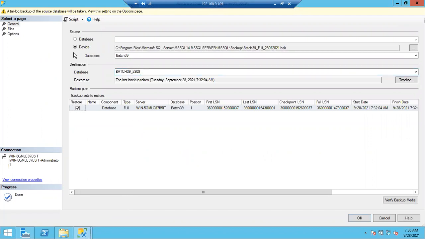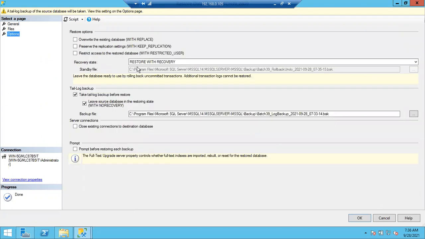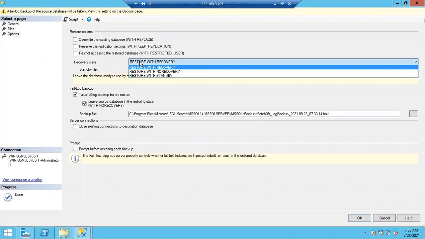Fine. So go to options, restore recovery state: restore with recovery, restore with no recovery, restore with standby. Listen carefully to when we have to use each of these three options. Restore with recovery means, imagine you are restoring only one backup, there are no more backups to restore, and that is the final backup. In that case, you can go with restore with recovery. If you choose this option, your database will come online. You can access the database, but you cannot restore further backups.